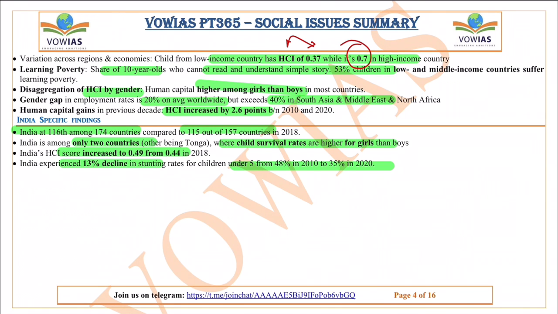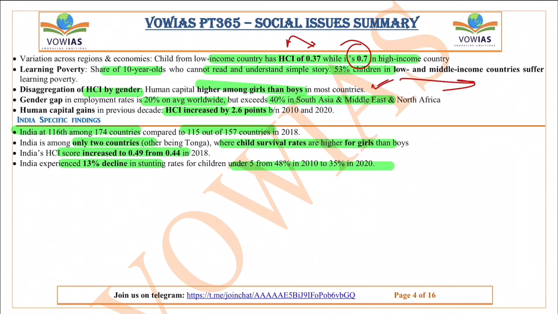And the learning poverty, if you see, the share of 10-year-olds who cannot read and simply write a story, they're 53% in low and middle income countries. They suffer from this learning poverty. And also the disaggregation of HCI by gender, if you see, the human capital is higher among girls compared to that of boys in most countries. And the gender gap in employment rates is 20% on average in the world, but exceeds 40% in South Asia and Middle East and North Africa, right?